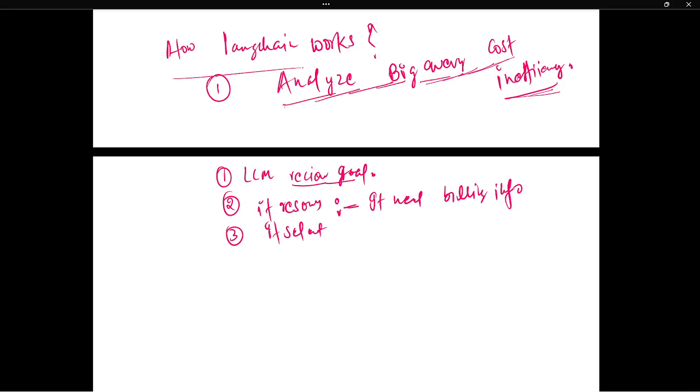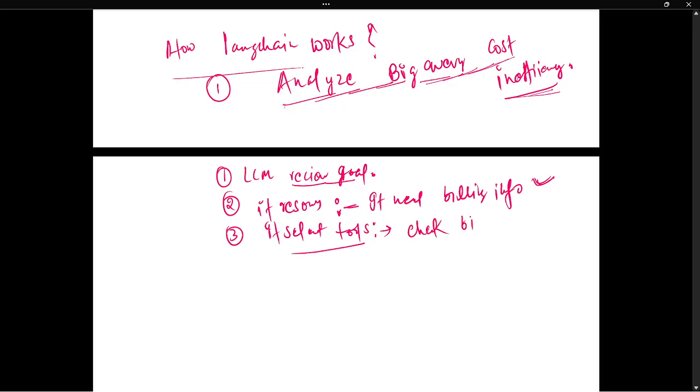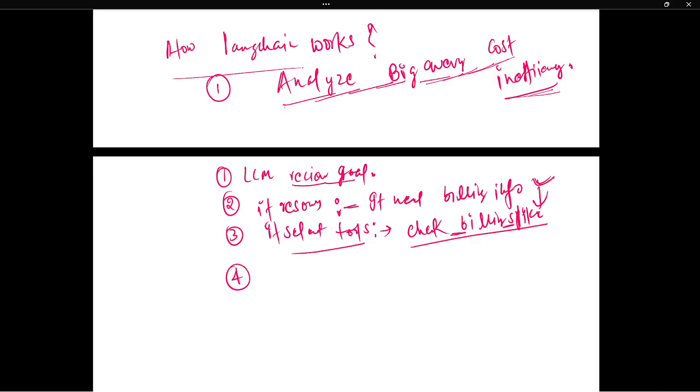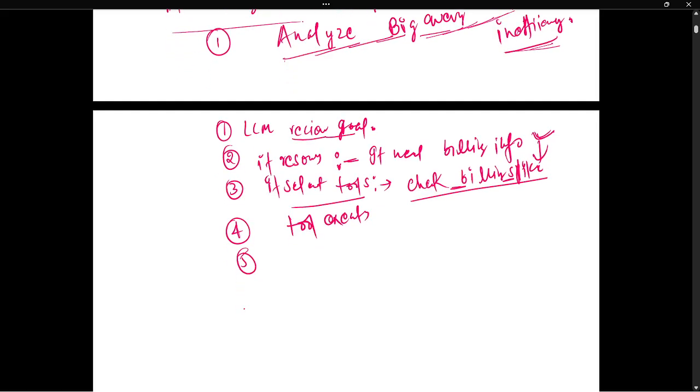Then what will it do? It selects tools. So what tool does it need to select? It already knows it needs the billing info. So for billing info, we have already told it to check billing spike. We already have a Python function which gives the billing spike, so it will call this function. This is called a tool. What is the next step? It will execute the tool. Tool executes. Then the next step is observation return. Whatever observation it has, it will return.